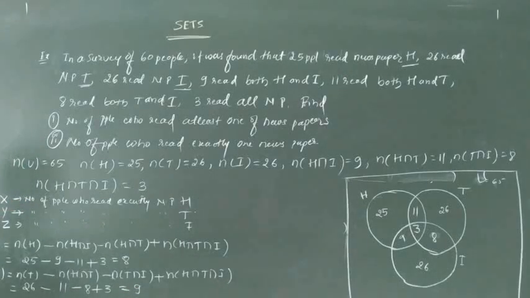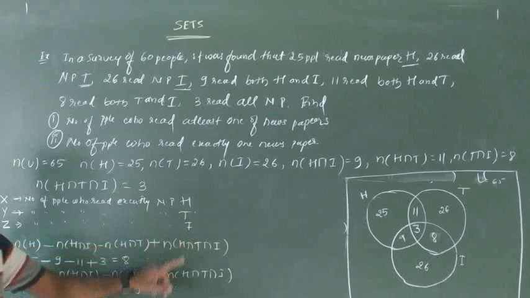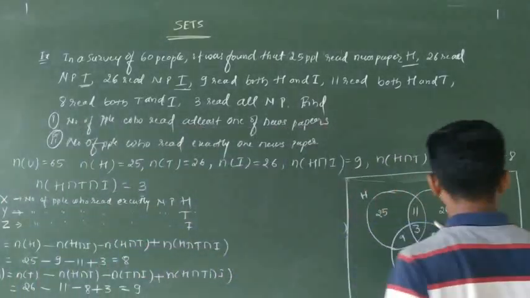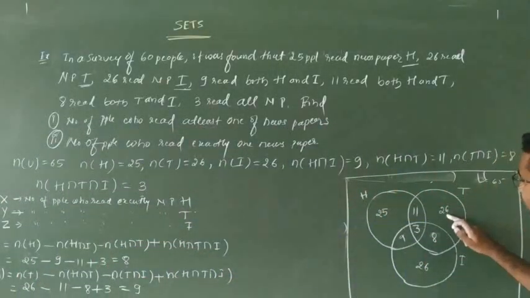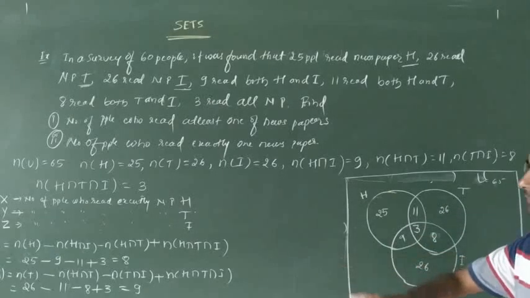So this N of Y is nothing but the number of people who read exactly newspaper T, that is 9.